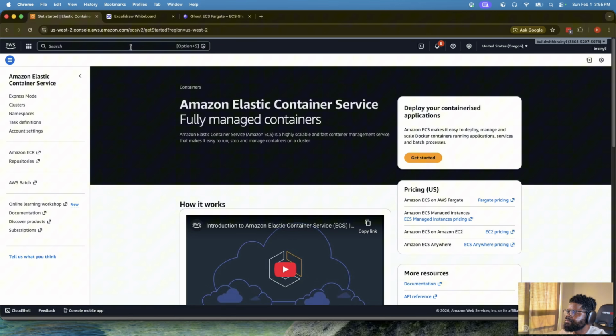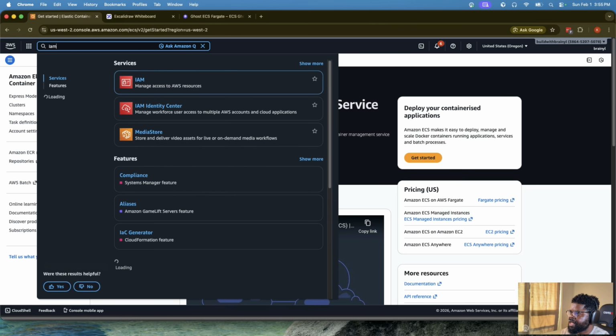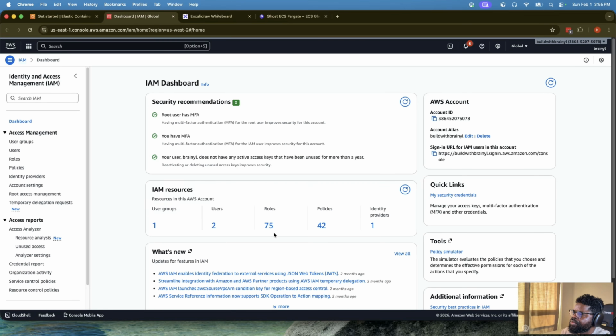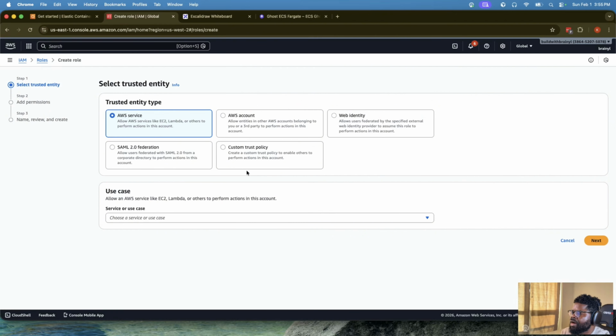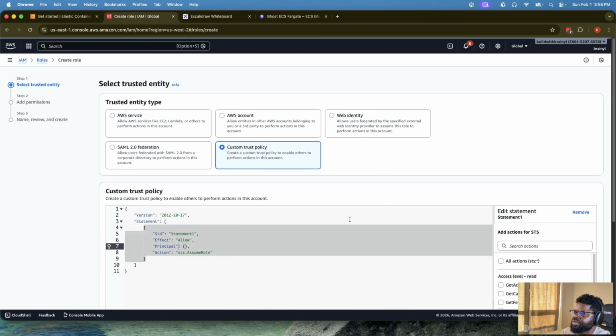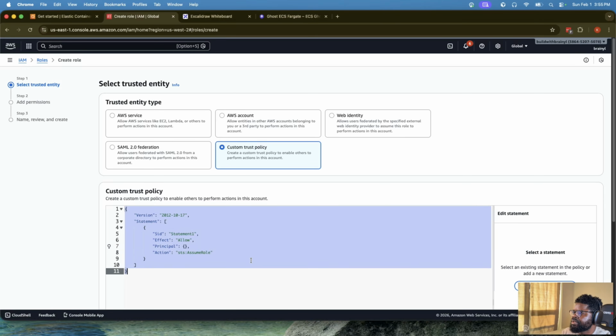So we're going to be creating a task. So I'm going to go to IAM. We'll start from here. I'll go to roles, and I'll create a new role. In this case, I'm actually going to use a custom policy, okay? I already have it somewhere. I'm just going to paste it here. So that's where we're going to start.